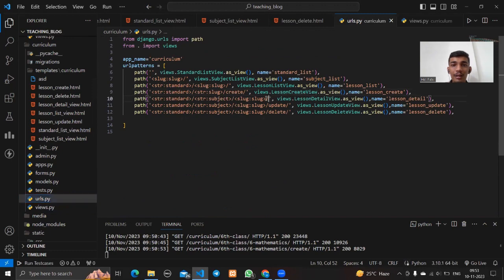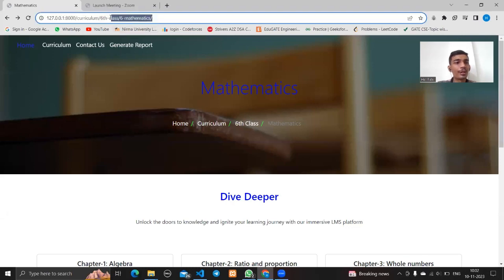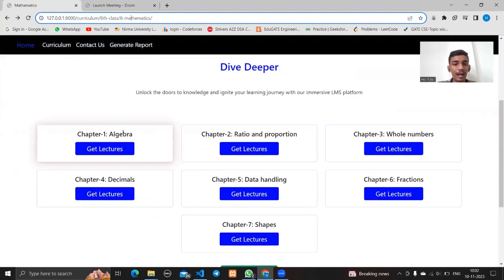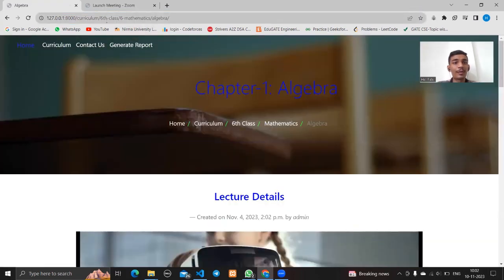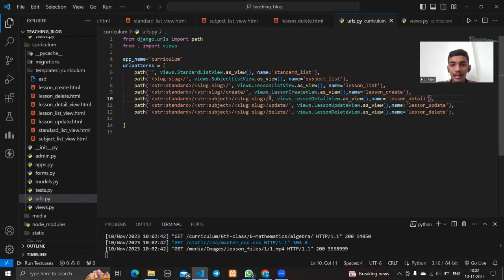Okay, now let's come to the next URL. This is the URL curriculum/standard/subject, and now we are going into any particular chapter. So it will be standard, subject, and the chapter. So this is the exact same URL, the standard, subject, and the chapter name as a slug. And the corresponding view is the lesson detail view, and the name is lesson underscore detail.